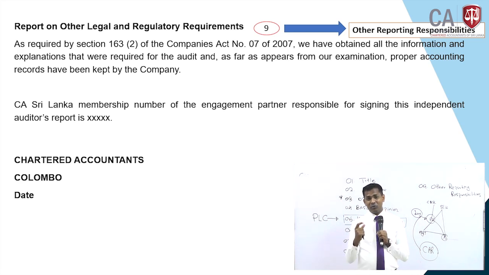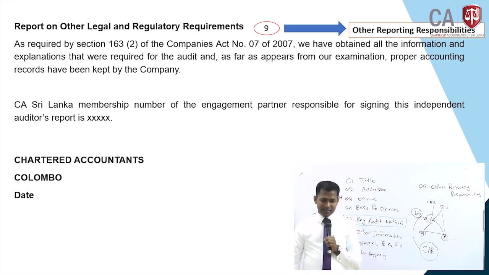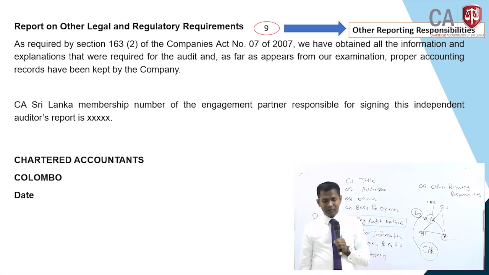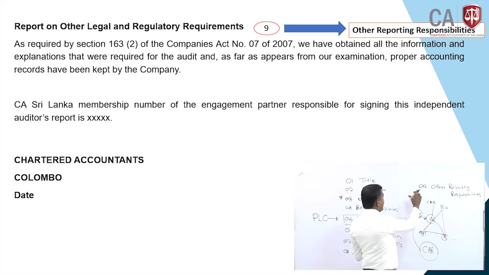So you read this one as required by section 163(2) of the Companies Act number 7 of 2007: we have obtained all the information and explanation that were required for the audit, and as far as appears from our examination, proper accounting records have been kept by the company. You see, number 9, other reporting responsibilities.